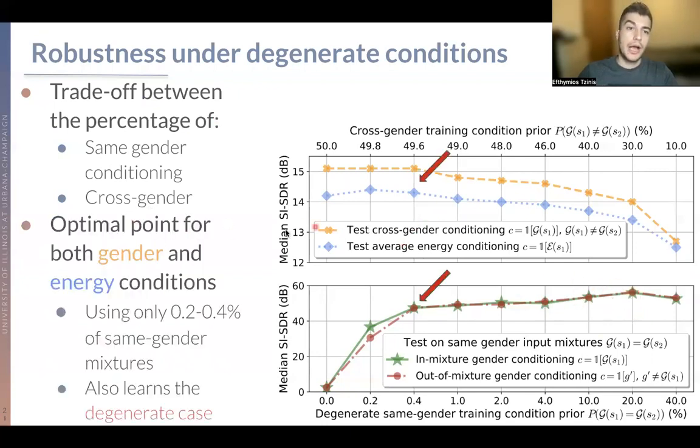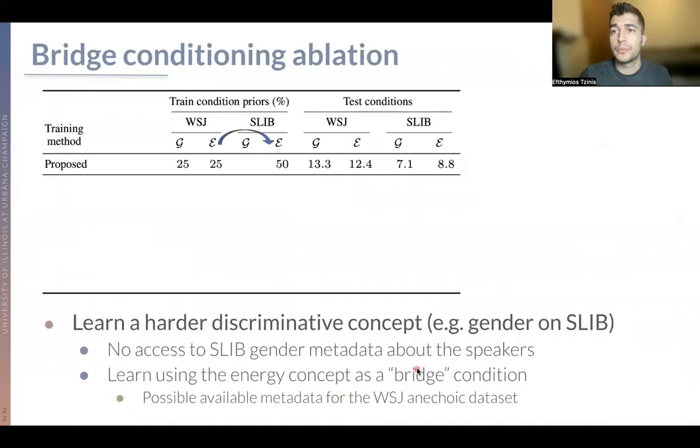So what happens is that there is actually an optimal point for both gender and energy conditions up here, where we can also train and learn something robust for the degenerate case, while not dropping significantly in performance for the usual cases. And this also happens by including only 0.4% of the degenerate cases.